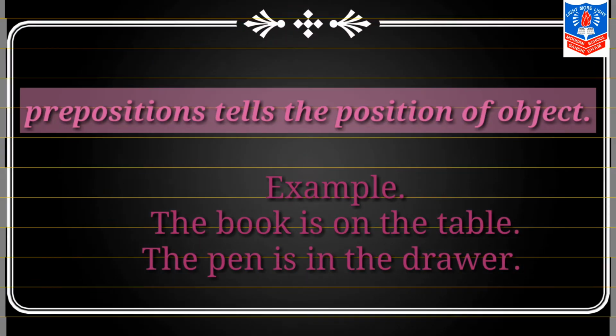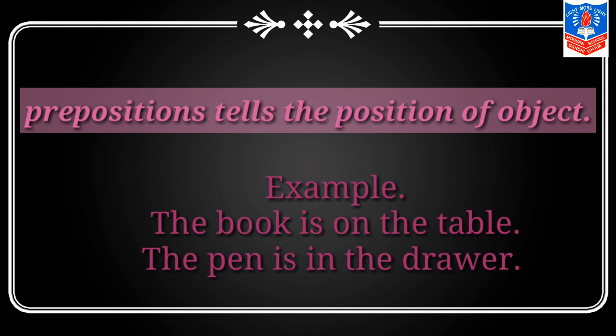Students, first of all, tell me what you mean by prepositions. So preposition means it tells the position of the object. For example, the book is on the table. Means book कहाँ पे है? That is on the table. Table के ऊपर है. Your second example is the pen is in the drawer. कहाँ पे है pen? That is in the drawer. Means drawer के अंदर है. So what they are going to tell? They are telling us the position of the objects. So that is the meaning of preposition.